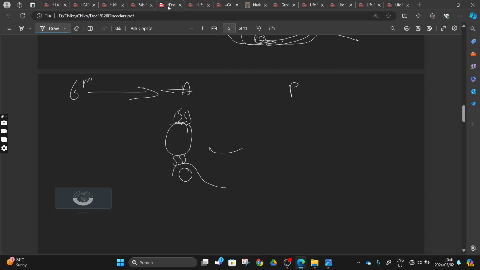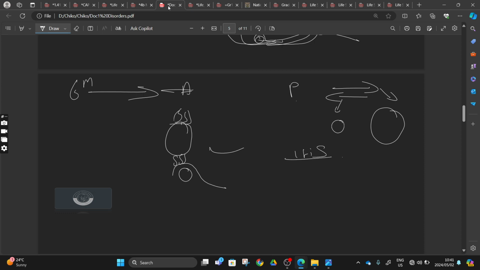With the pupillary mechanism, we say that our pupil can increase or decrease depending on the presence of light, right? When we have more light, it's going to decrease. When we have less light, it's going to increase, right? And this is brought about by our iris.